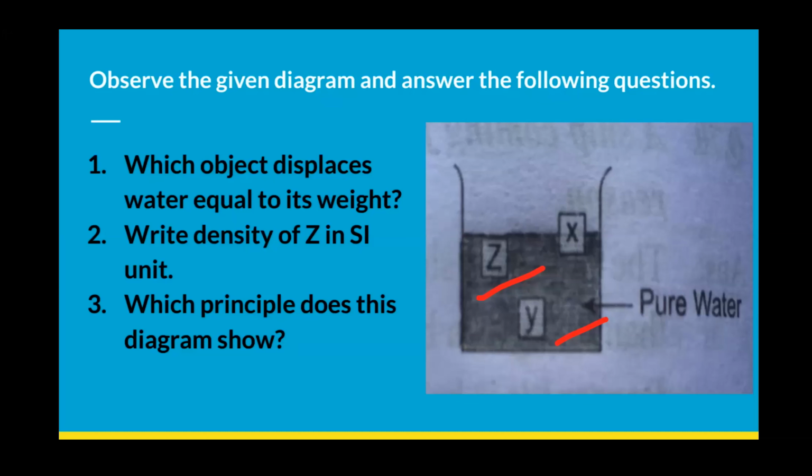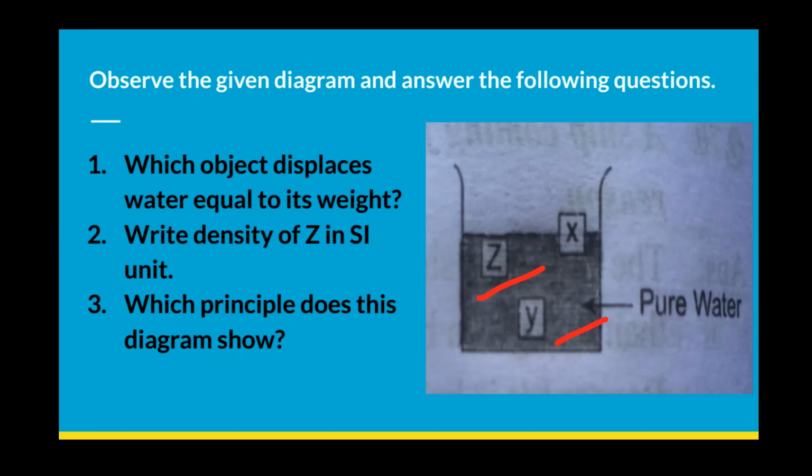Let's go to number two then. Write the density of Z, means density of the same substance, in SI unit. The liquid is water, right? And Z is floating within the water, below the surface of water, where the density of that body, Z, must be equal to the density of water. So that's why we can say 1000 kg per meter cube. Excellent. Yes, the density of Z is 1000 kg per meter cube.